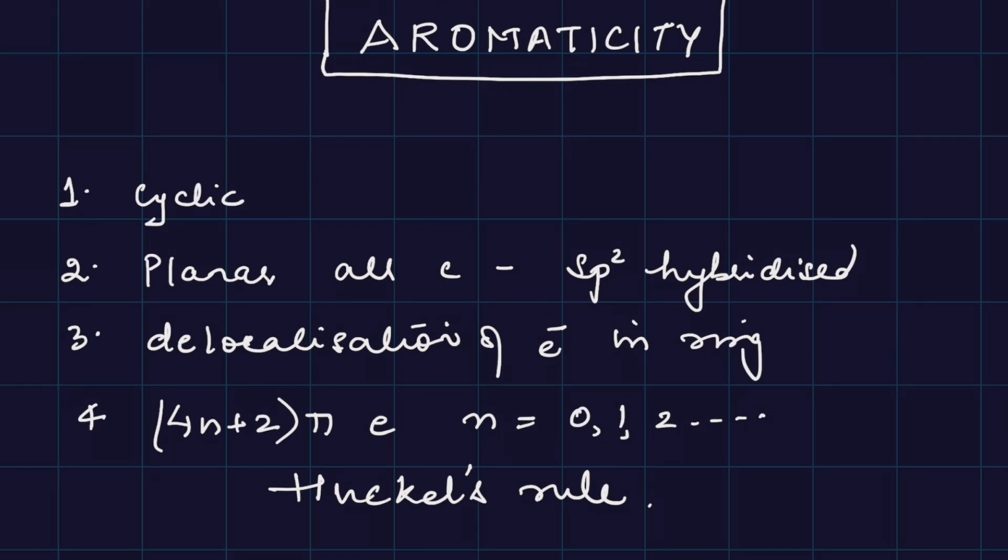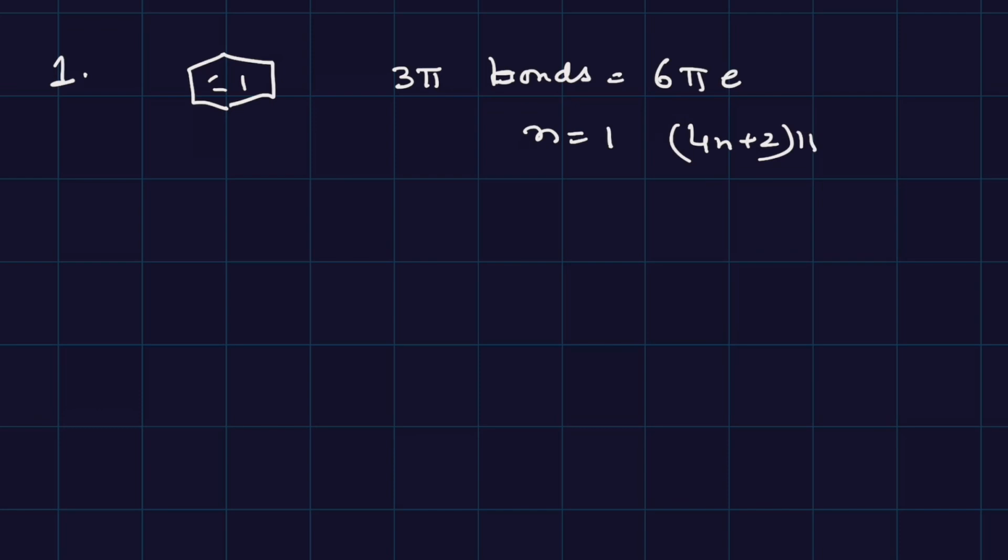Let's consider a few examples. Benzene. 3 pi bonds means 6 pi electrons. So n is equal to 1 if you follow 4n plus 2 pi, right? So one condition is already met. Second condition, cyclic. It is cyclic, it is closed. Third, delocalization. Follow the arrow. This can come here, this can come here, this can go there. So it is completely delocalized. So third is also done.